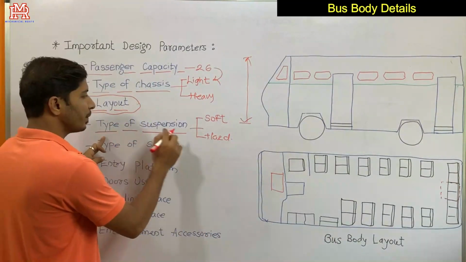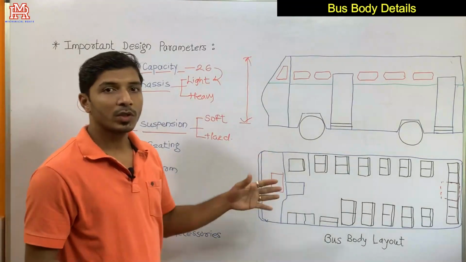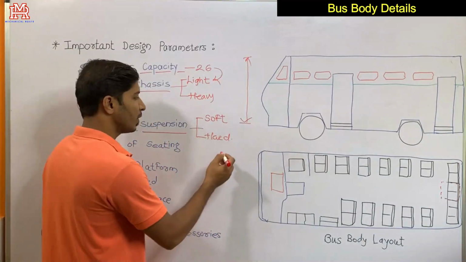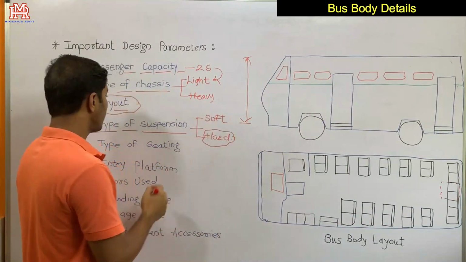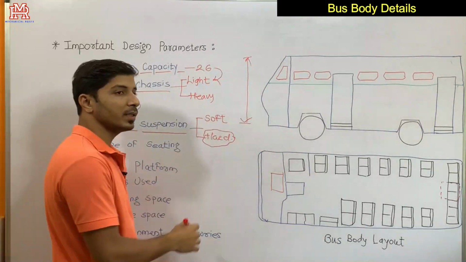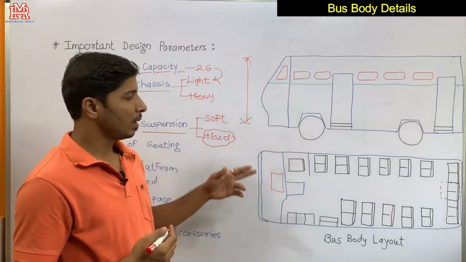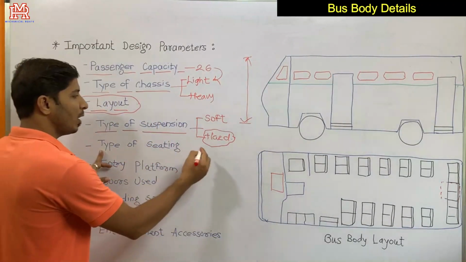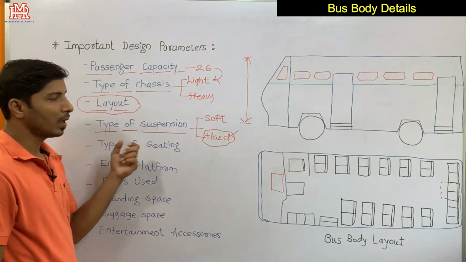So we have to think about the application, whether the bus is used for short distances. If it is, then we need not go for soft and comfortable suspension, because this will increase the manufacturing cost of the bus, and that expense will be borne by the passengers themselves. So in that case we may go for hard suspension.